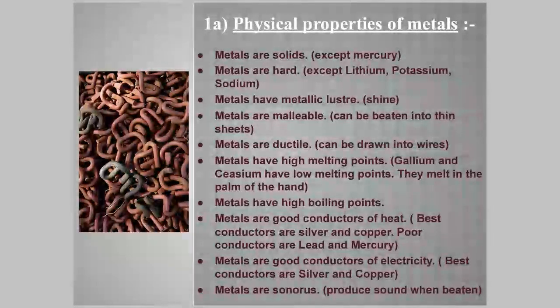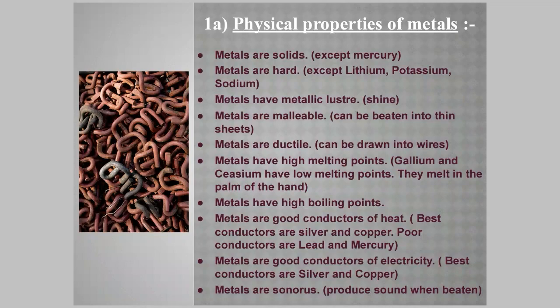First, we'll discuss physical properties of metals. Amongst the physical properties of metals, we know that metals are solid and hard. Of course, there are exceptions. We have one metal which is liquid, and that is mercury. All metals are hard, but sodium and potassium are so soft that they can be cut with knife.